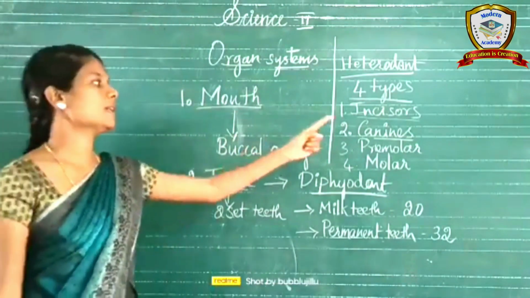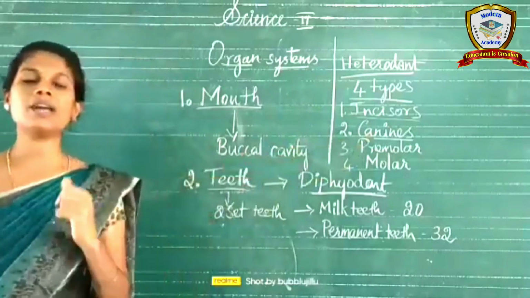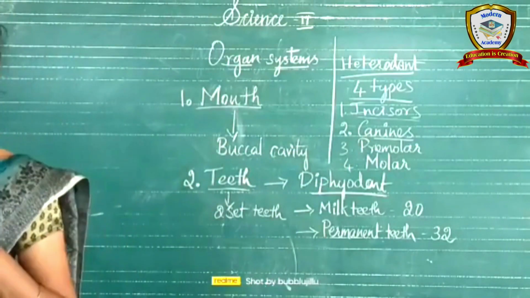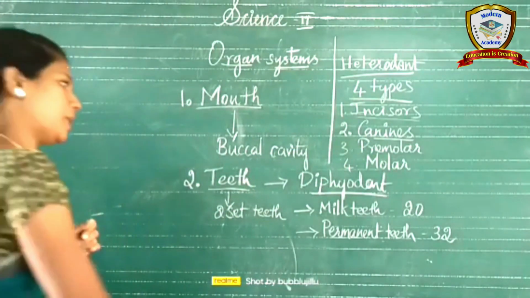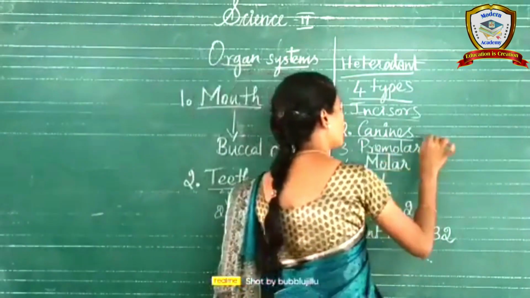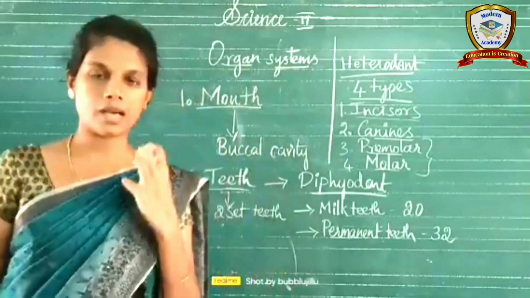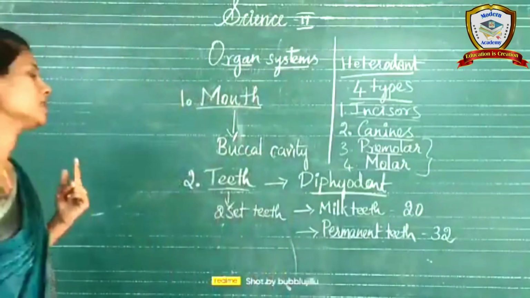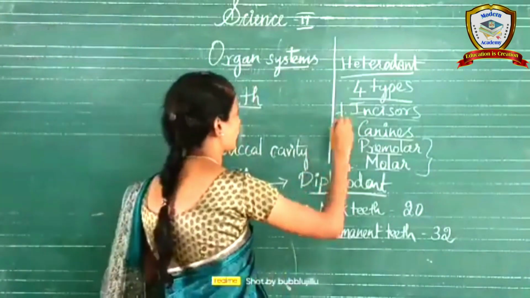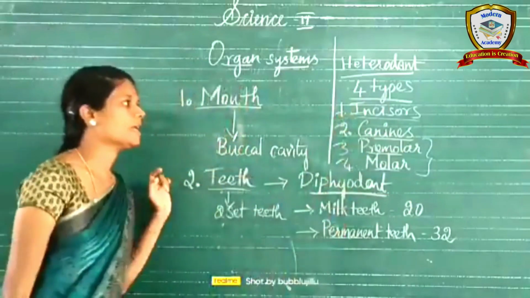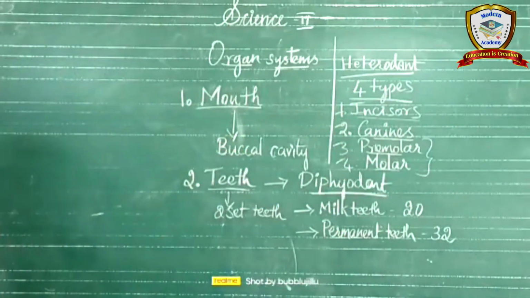Premolars and molars are both used for crushing and grinding. So these are the 4 types of teeth: incisors, canines, premolars and molars.